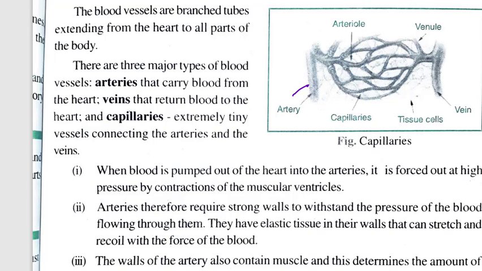You can see this is the main pipe, and from this pipe we are having different minute branches, and all these branches we call blood vessels. So blood vessels are branched tubes extending from the heart to all parts of the body.